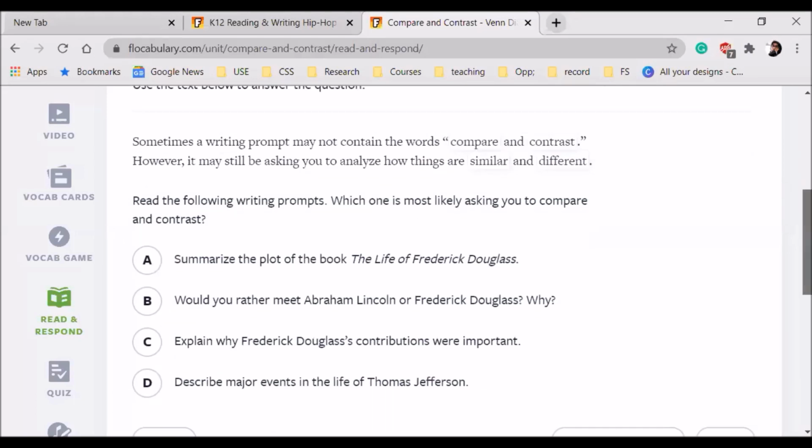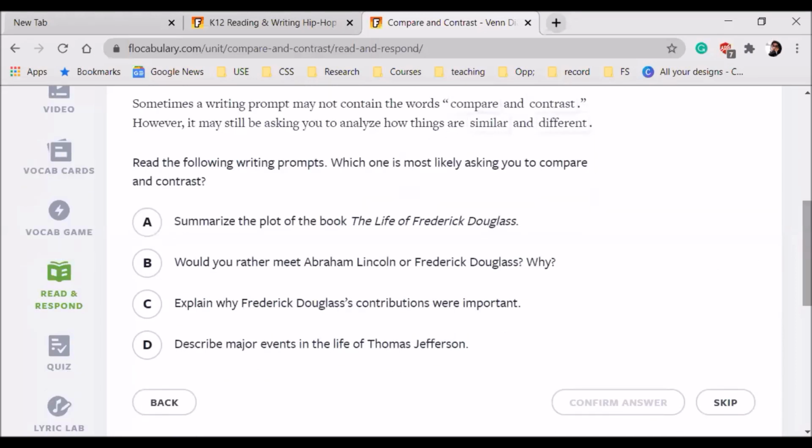Read the following prompts and statements. Which one is most likely asking you to compare and contrast? So it is talking about a question statement. Which kind of statement can I give you in which I ask you to compare and contrast two things? Summarize the plot of the book The Life of Frederick Douglass. Would you rather meet Abraham Lincoln or Frederick Douglass? Why? Explain why Frederick Douglass' contributions were important.